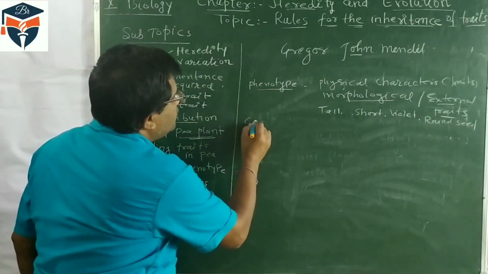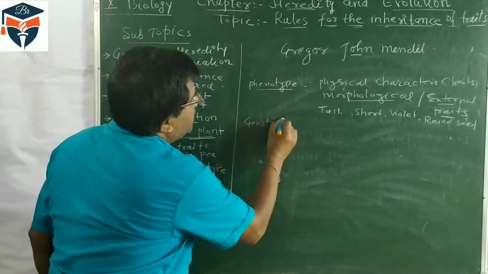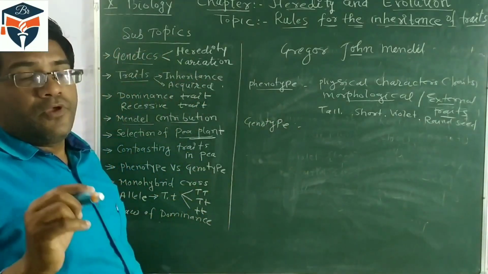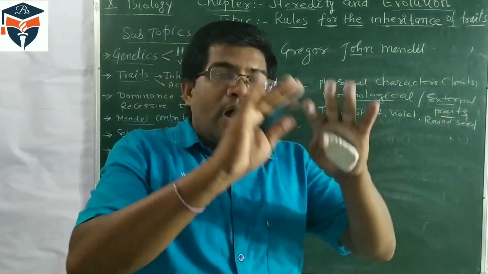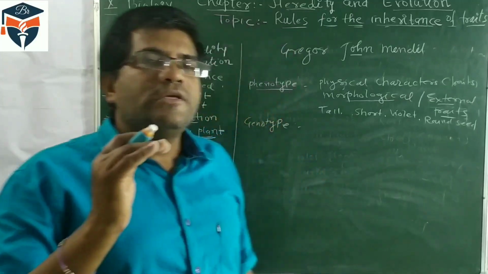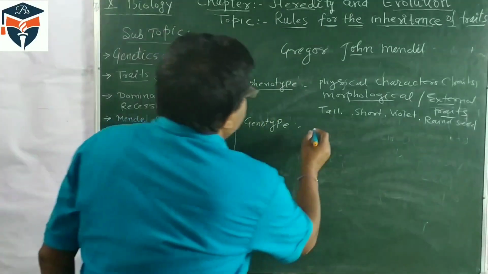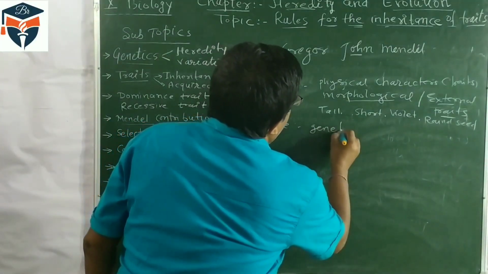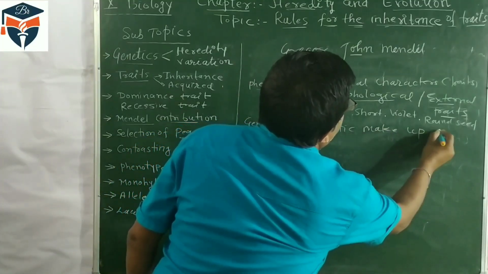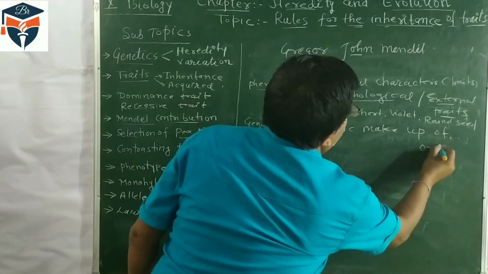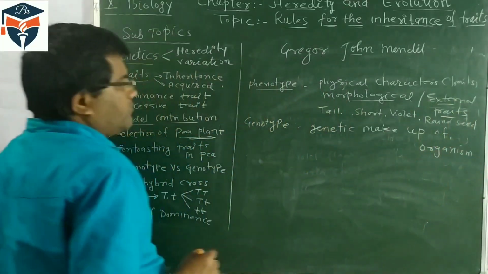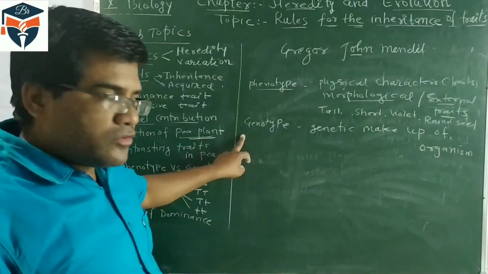Another is genotype. Genotype is genetic constitution. Each and every individual looks a certain way, but what is its genotype? That means genetic makeup. The genetic makeup of an organism is called genotype.